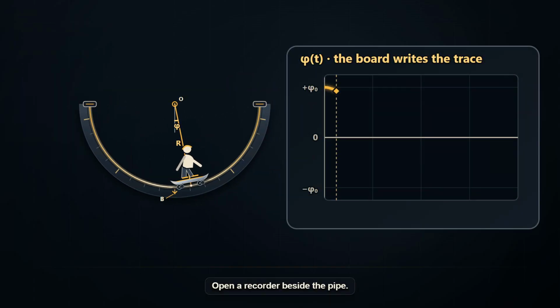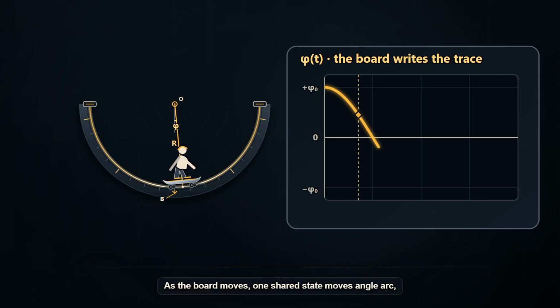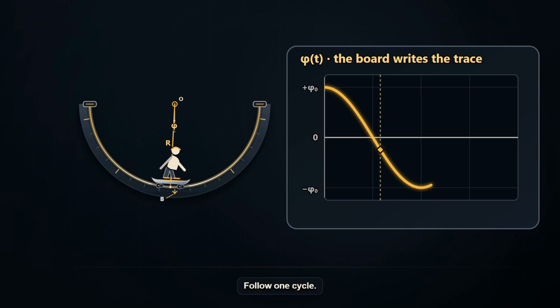Open a recorder beside the pipe. Its horizontal axis is time t in seconds. Its vertical axis is the same signed angle phi in radians. As the board moves, one shared state moves the angle arc, cursor, and trace together. Nothing is independently animated. Follow one cycle.